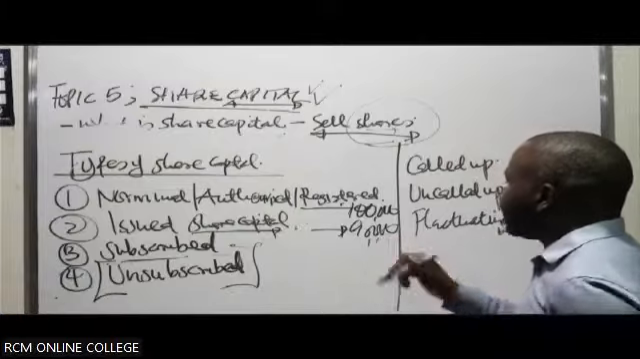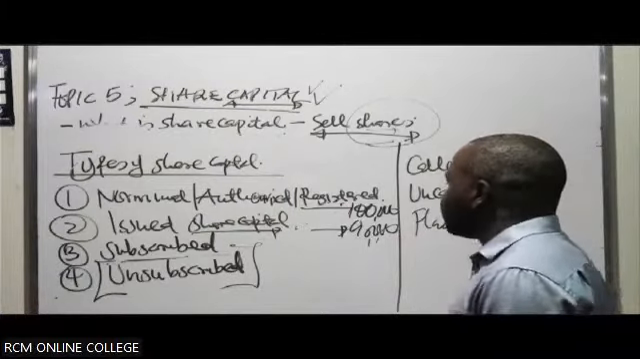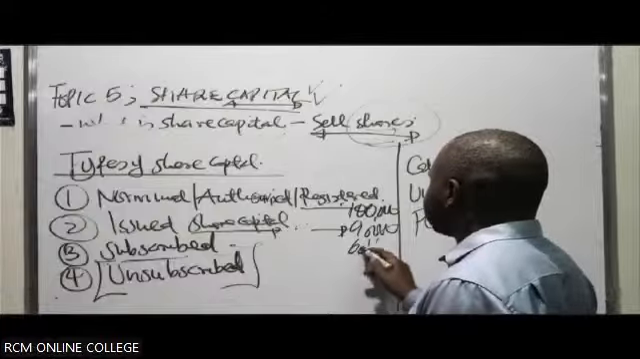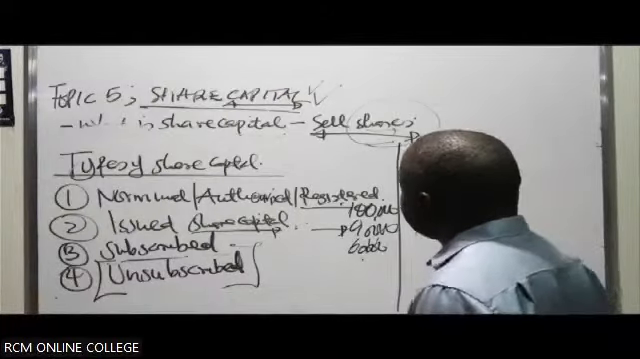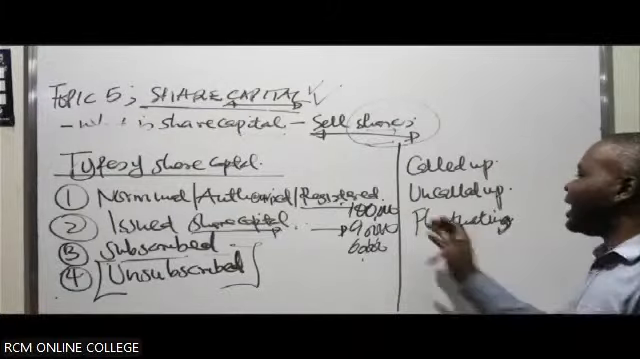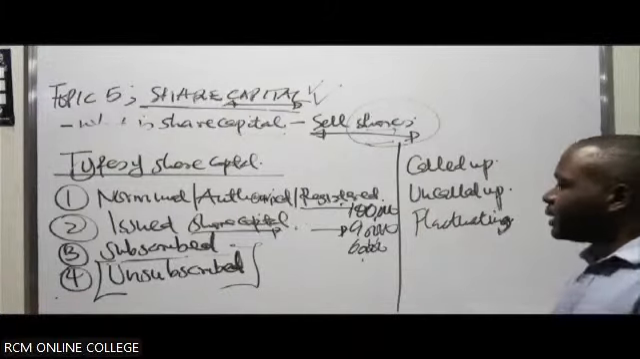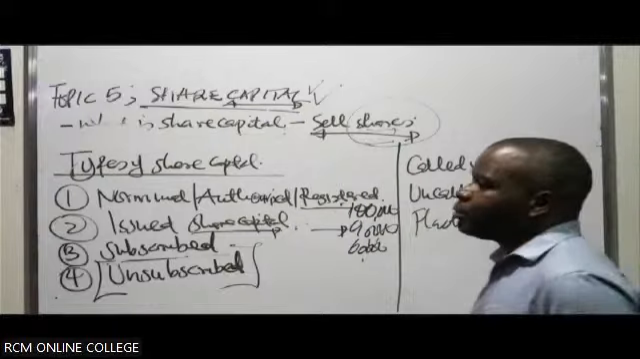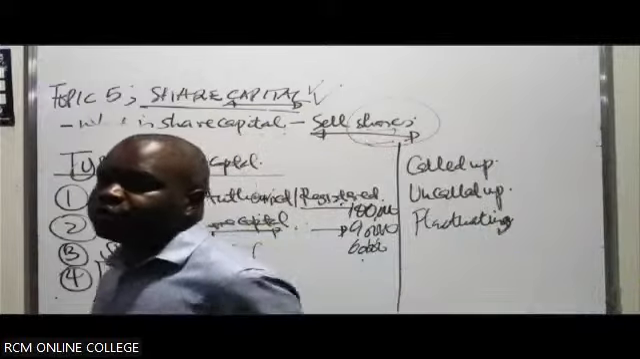Maybe they issued 90,000, but people have only applied for 60,000. This can arise. There can also be an oversubscription. Maybe so many people apply for the entire thing. Now, when you are making the allotment, you decide how you will distribute the shares. You'll have the problem of distributing.